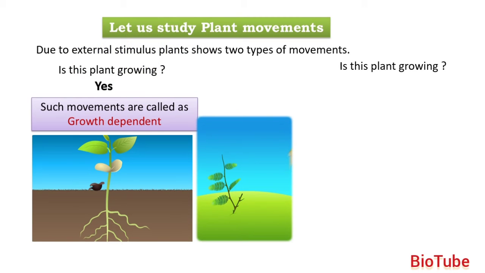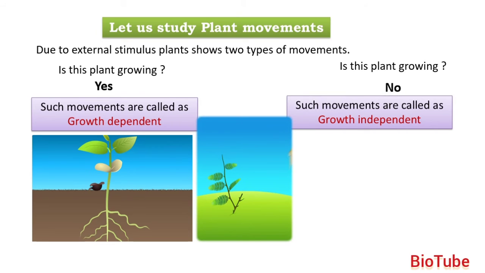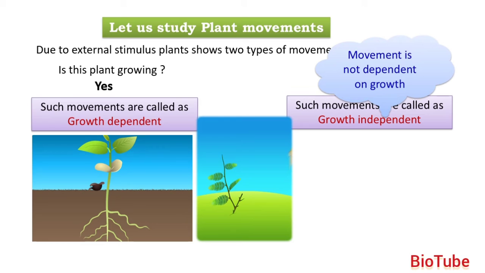Whereas in the second plant, when a person touches it, the leaflets close. Is this plant growing? No. But is the plant showing movement? Yes. Such movements, wherein there is no growth and only movement, are called growth independent movement. So plants show two types of movements: growth dependent and growth independent. Movement which is not dependent on growth is called growth independent movement.